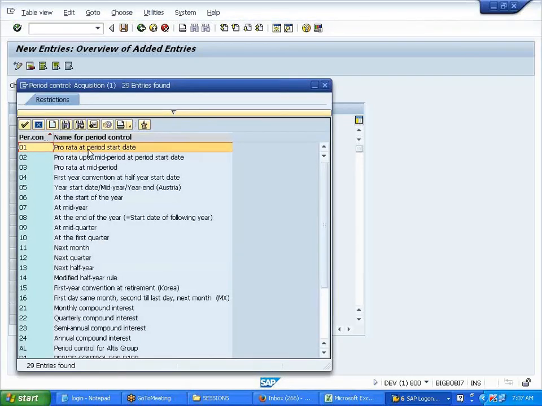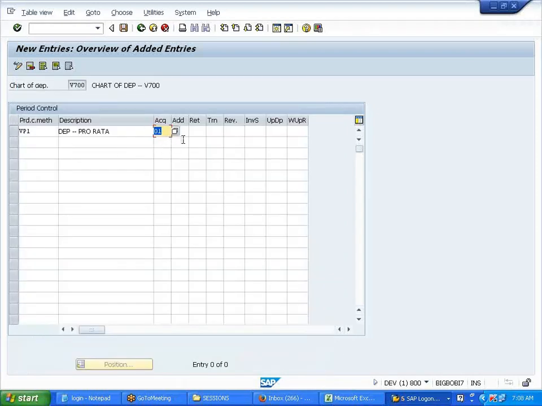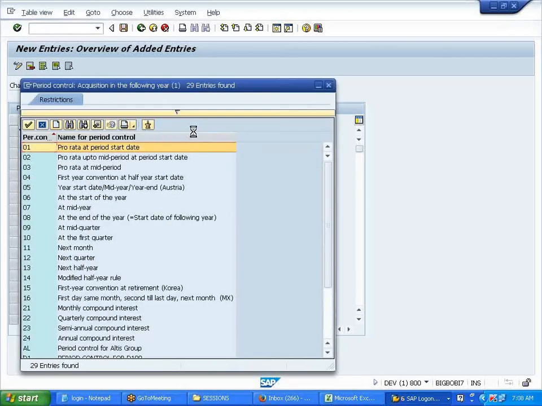See, pro rata we said, right? Whenever I acquire the asset, from there it should start calculating depreciation. First come, first serve basis, pro rata means. When I'm adding an asset, it should go from the start of the year.